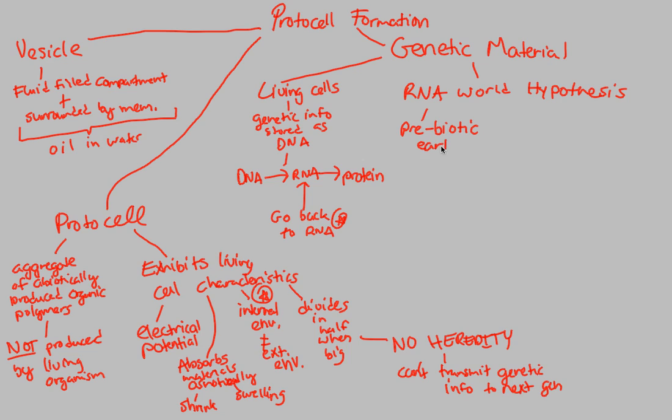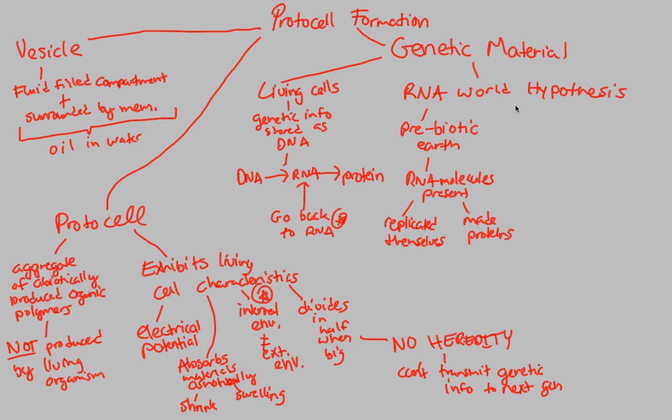If we focus our attention on a prebiotic Earth, we notice that RNA molecules are present. They are here. This is based off the fossil record, and different research shows that RNA molecules were present even before life itself. And we notice that RNA molecules are able to act very independently. What are some hallmarks of that? They were able to replicate themselves. In addition, they made proteins. There was protein synthesis seen at the prebiotic Earth level.